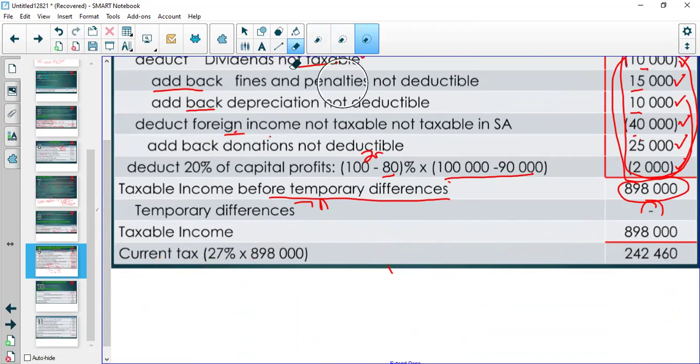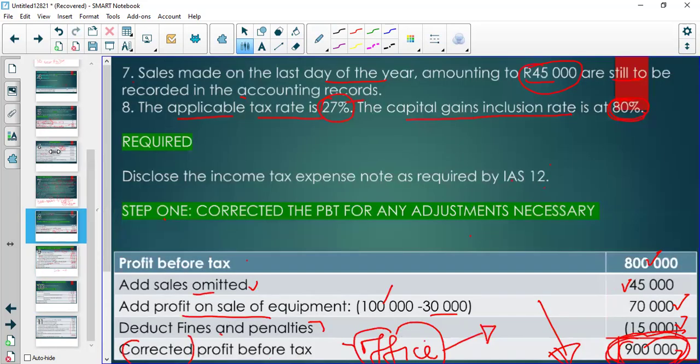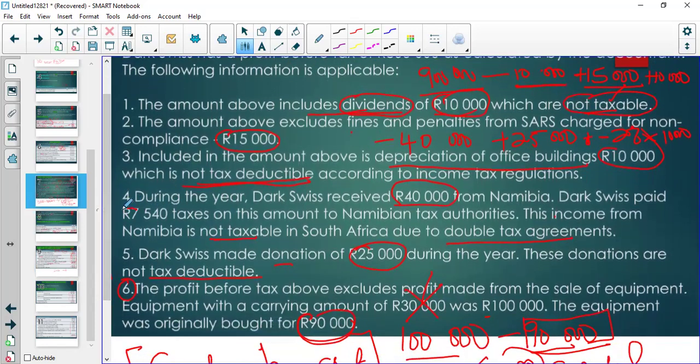For now, we haven't done any adjustments. So our current tax is 242, right? So it's 242,460. Remember that we paid how much? Foreign taxes. We paid 7,540, right?